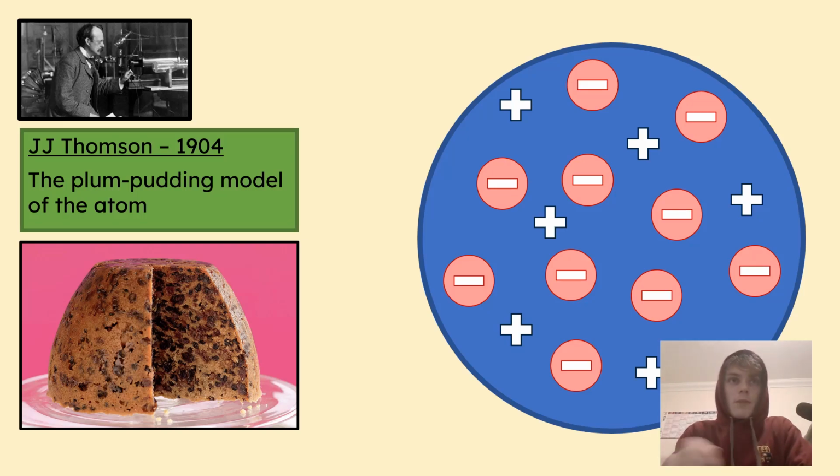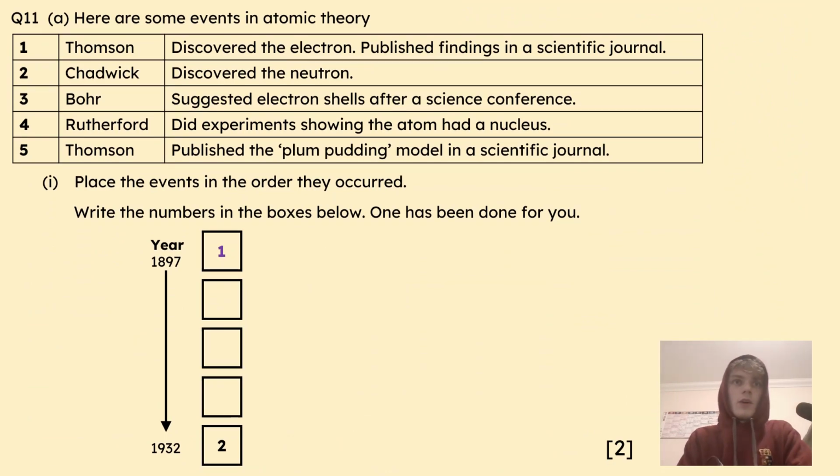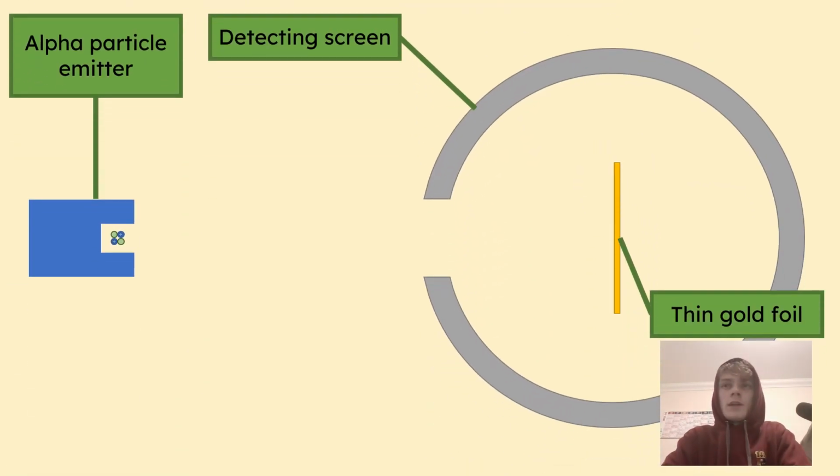Anyway, we can fill in the next part of the question. So, Thomson discovered the electron, and then to explain where the electron was coming from, he said that the atom looked like a plum pudding. And this was the theory he put out into the world. Shockingly though, people did not believe him. They thought he was wrong. They thought, you cannot seriously still believe that the atom is divisible, can you? But he was right. So now we're going to look at a completely different experiment. This experiment was done first by Geiger and Marsden.